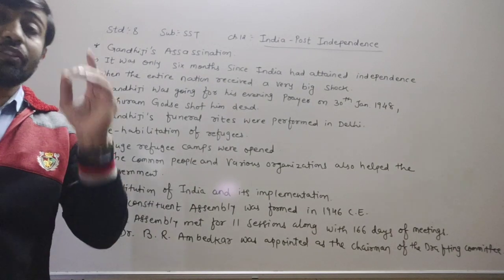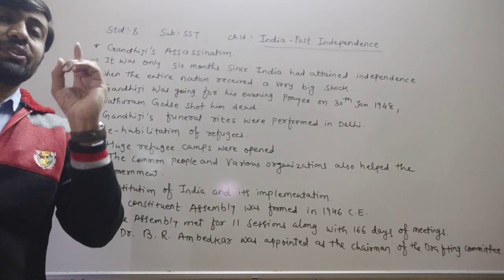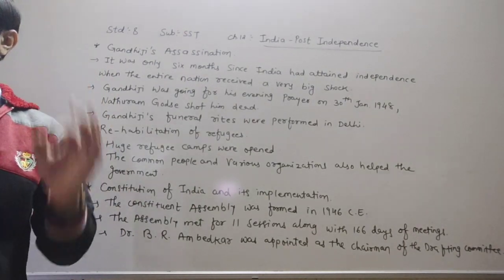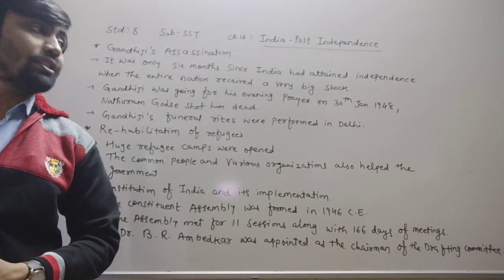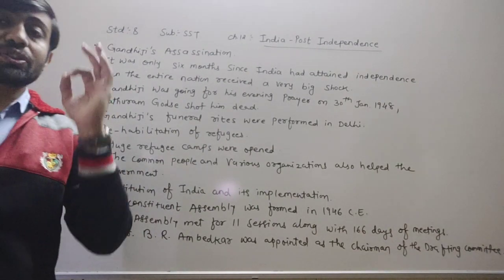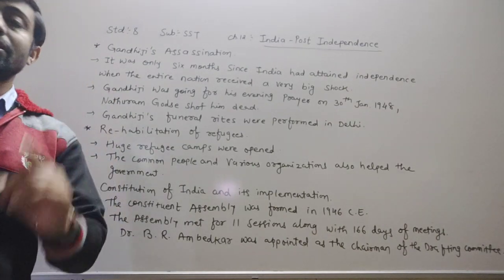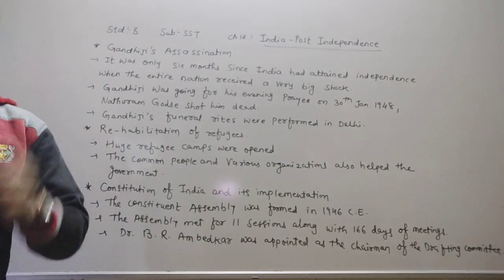Gandhiji started a fast to stop these riots. He appealed to the people to maintain peace and unity.